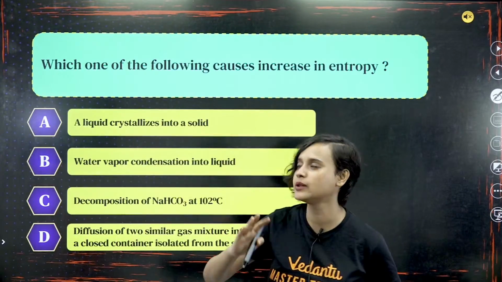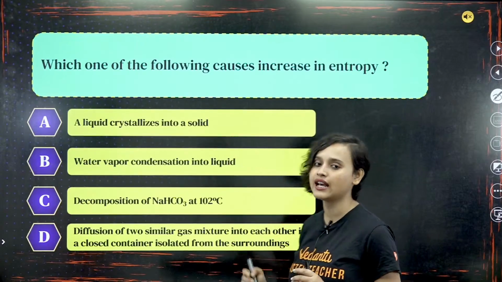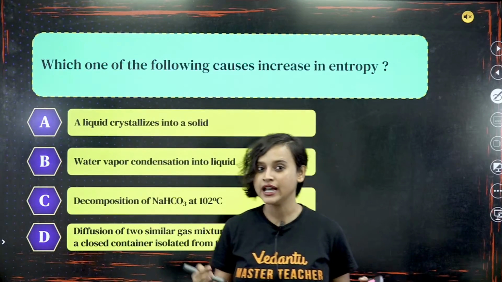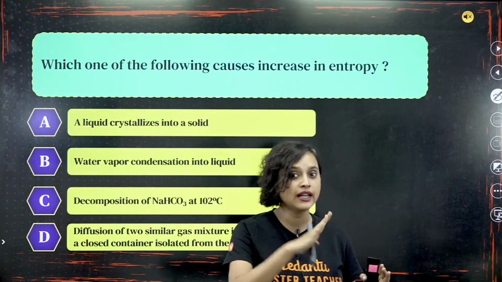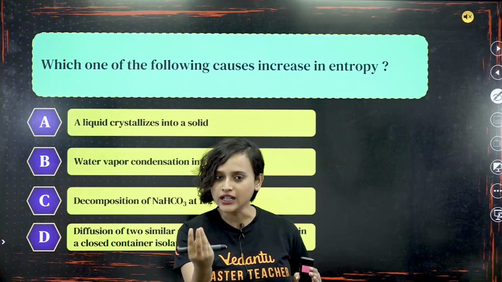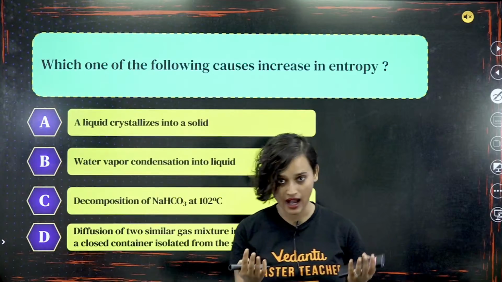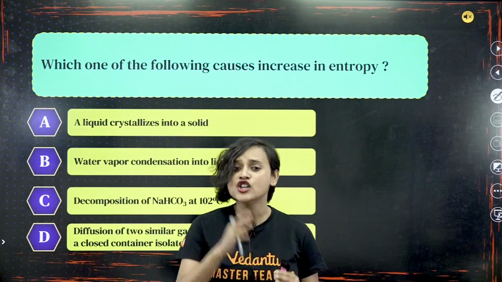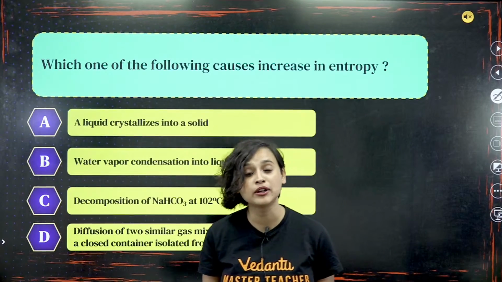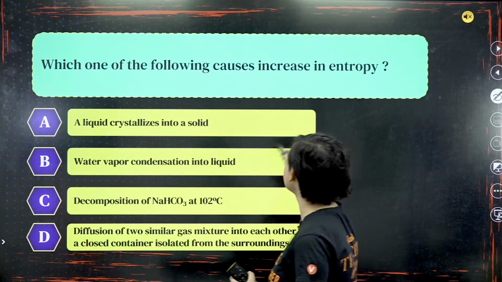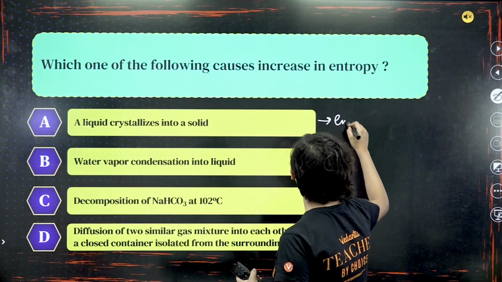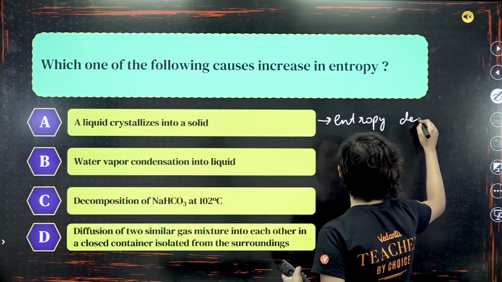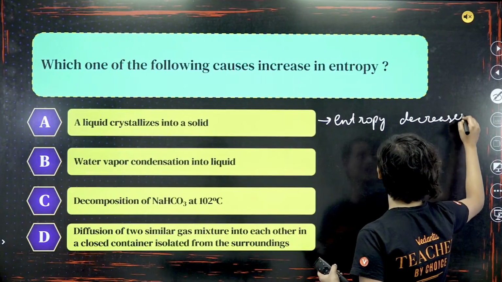Absolute common sense, and you will be able to get the answer. See, a liquid crystallizes in a solid. So a liquid, think of water, okay? Water, when it is becoming solid, that means ice. What do you do with the temperature? You decrease the temperature, right? So if you decrease the temperature, what will happen to entropy? Entropy will also decrease. Am I right here? So here, entropy does not increase, rather entropy decreases, isn't it? Here what happens? Entropy decreases.